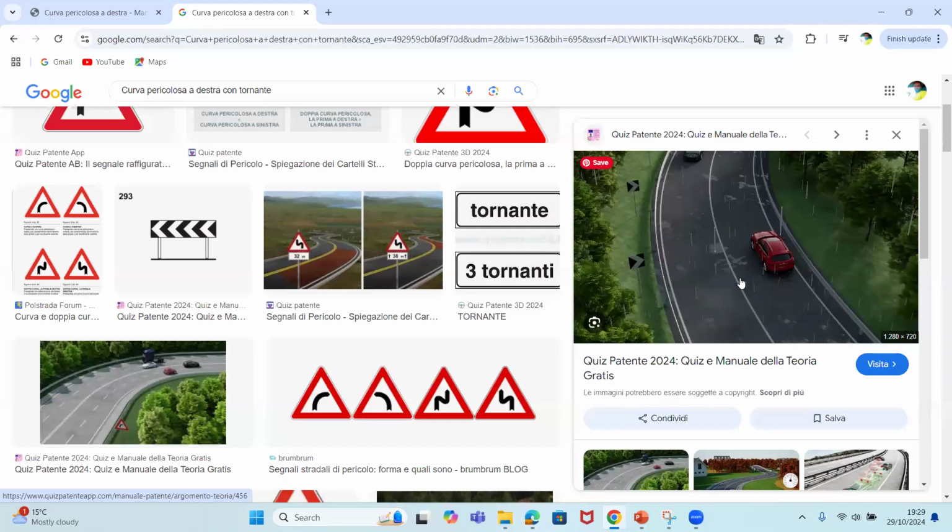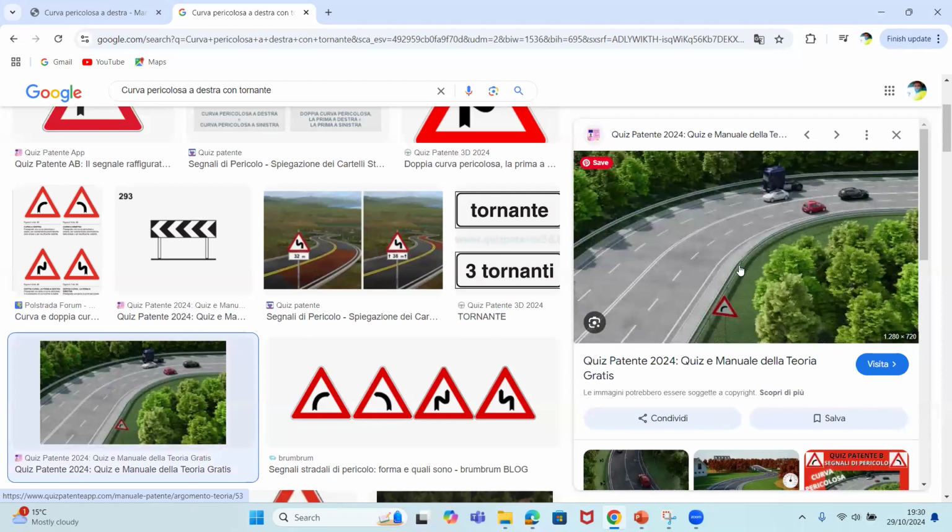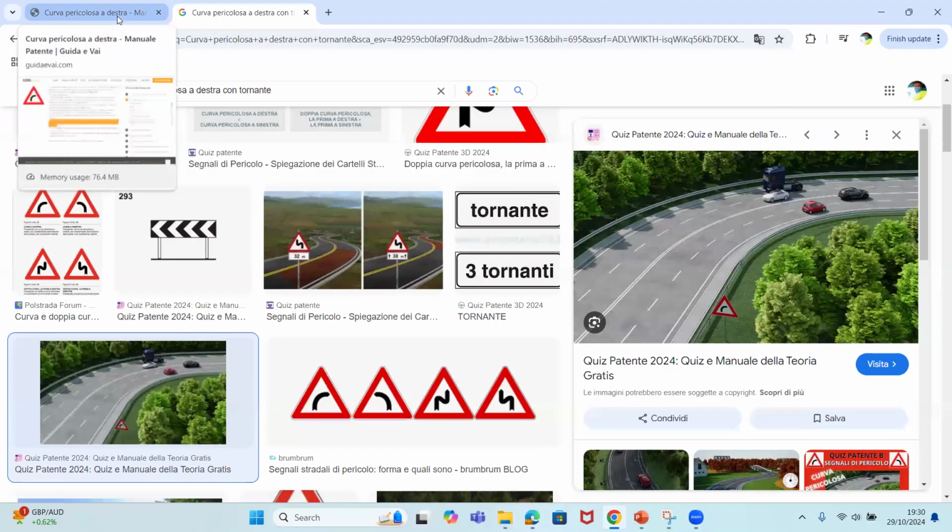If you have a continuous line, if you have a double continuous line like this, you cannot overtake because the cars are coming from the opposite direction. The same thing also, if that road is doppio senso, you cannot overtake. Are you guys following me? Simple. Now watch, I'll have a question.